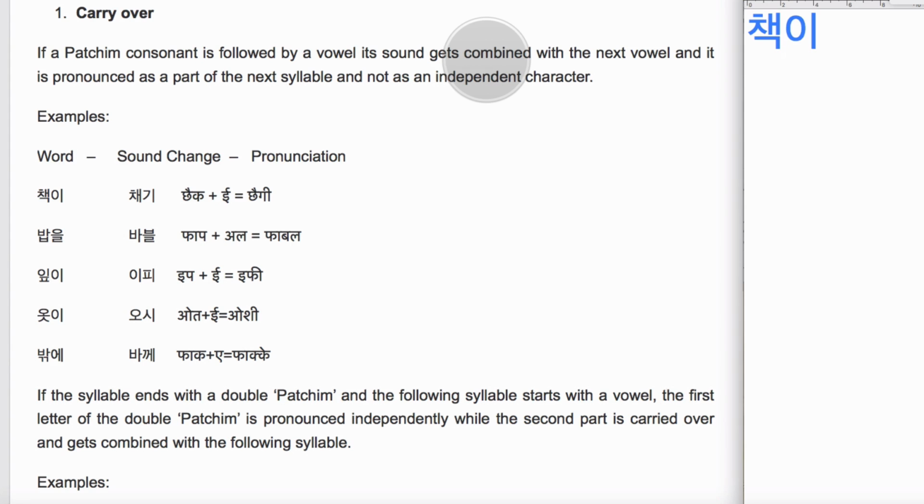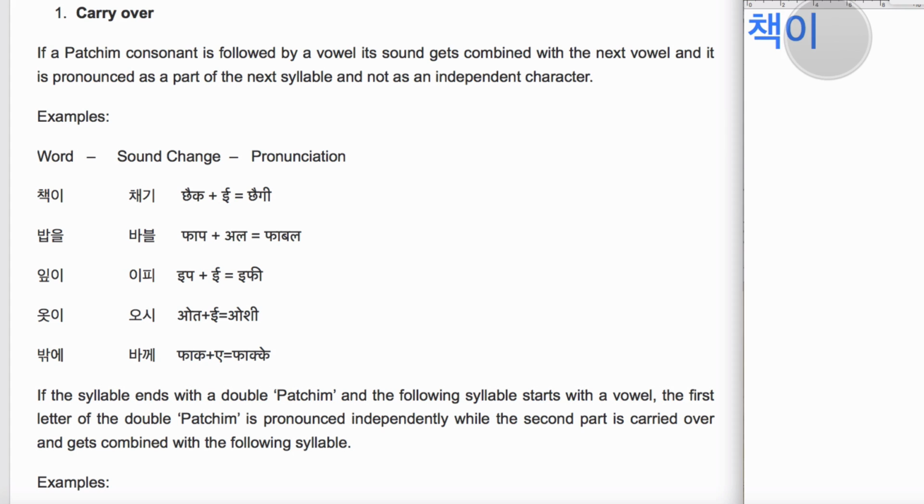In this lesson, we will be learning a pronunciation rule of the Korean language that is called the carryover rule. What this rule says is that if a character is appearing in the Pachim position, like in the word check, and it is being followed by a vowel, then when pronouncing that word, this final position character, the Pachim character, will move on to the next syllable and the sound will combine with the next vowel sound.